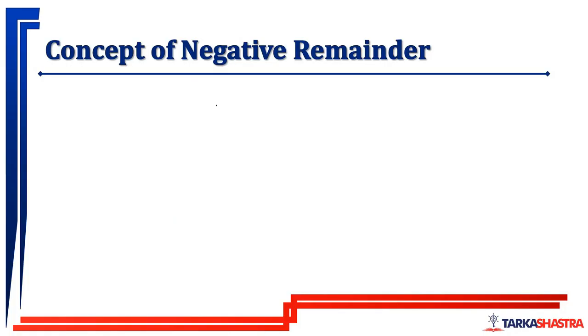Okay. Now let us try to understand the concept of negative remainders and then try to apply it on the questions. So negative remainder, what do we understand by that? When 15 is divided by 8, we get the remainder as 7. Why? Because 15 divided by 8, 1s are 8, remainder 7.